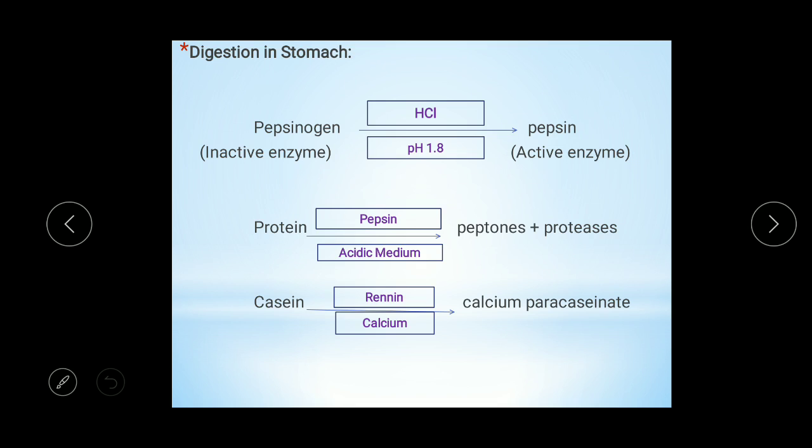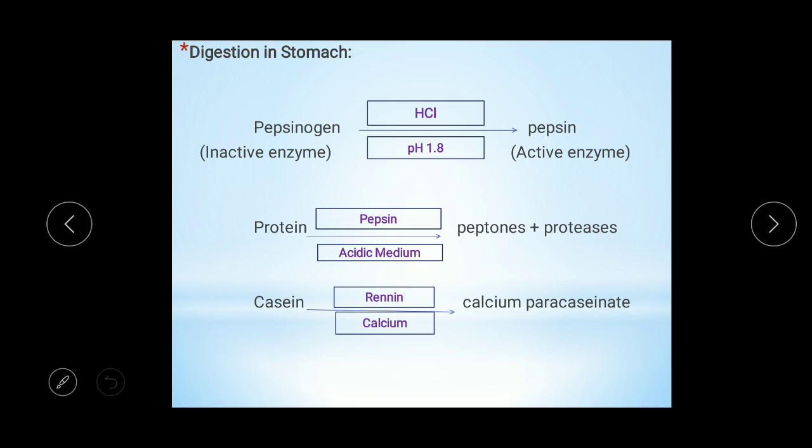Now what is the role of HCl in the stomach? HCl maintains the acidic pH in the stomach. It also inhibits the action of salivary amylase. It kills the microorganisms that entered through food. So these are the different functions of HCl, which is secreted by the parietal cell or oxyntic cells.